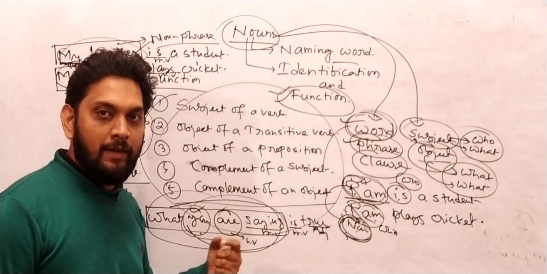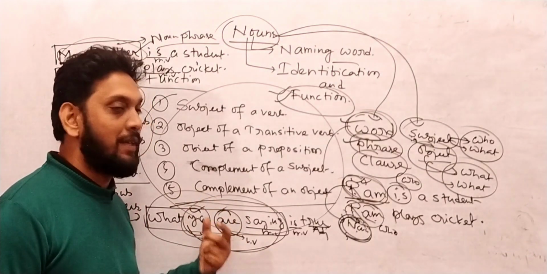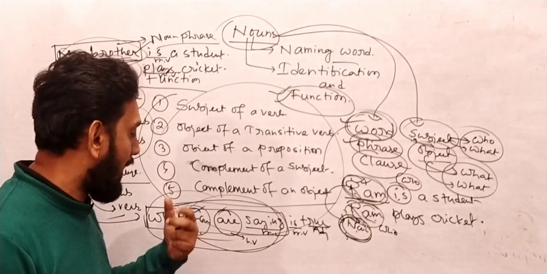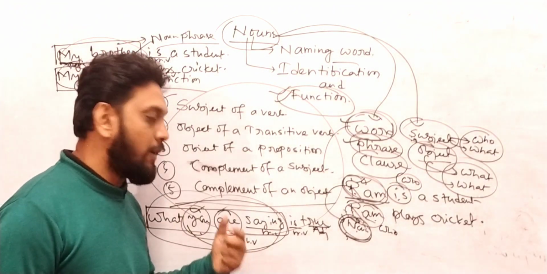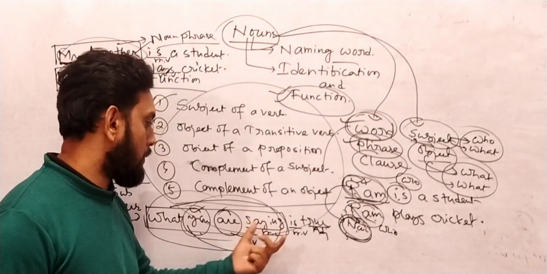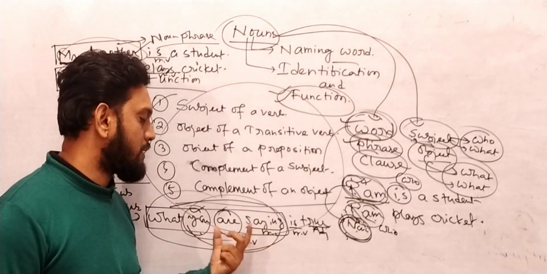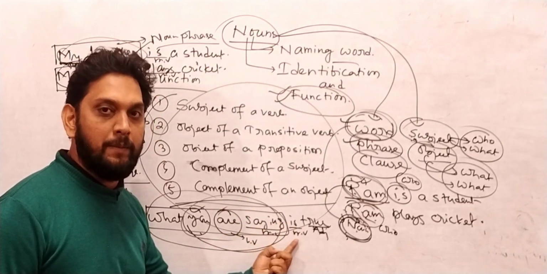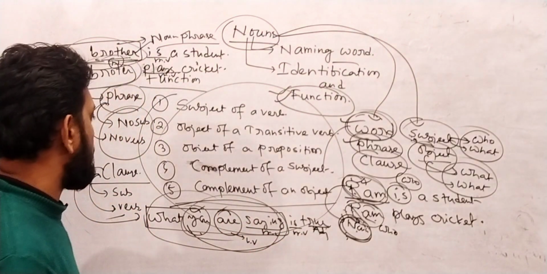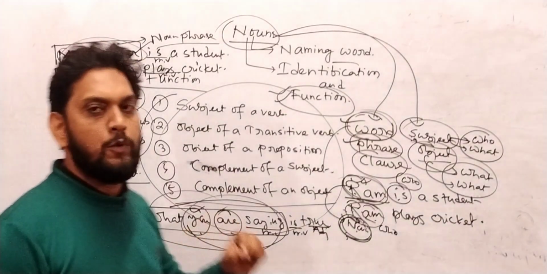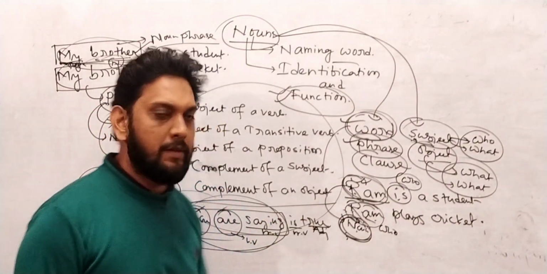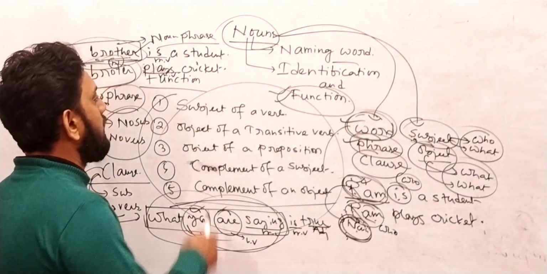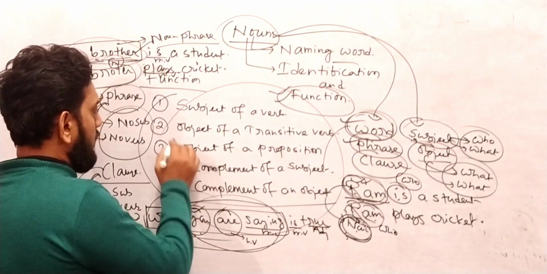What you are saying is true. It means that the idea, the thought you have kept in front of us, was true. It's a complete idea, and because it's a complete idea, we have used the main verb is. So got my point? It's a clause. Clause means a group of words which have subject and verb. Got it? Okay, now let's go to the functions of nouns.